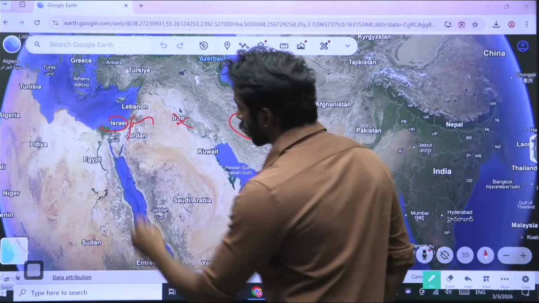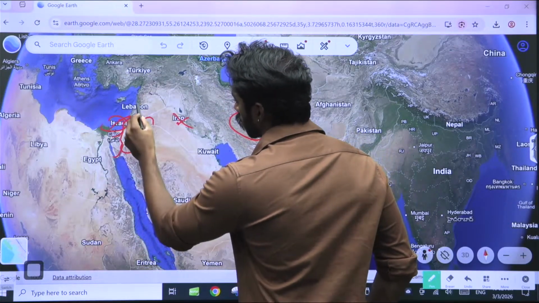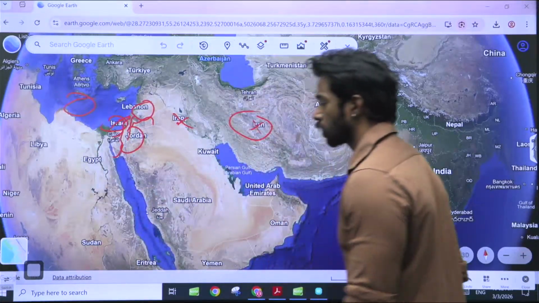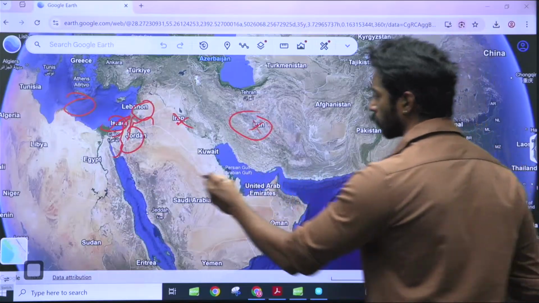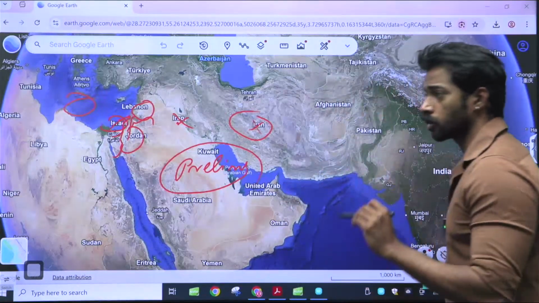Israel is here. It borders Jordan, Lebanon, and then there is the Mediterranean Sea. So all of these are its borders. Keep that in mind. This is important for prelims. So what are the key aspects that you need to keep in mind?